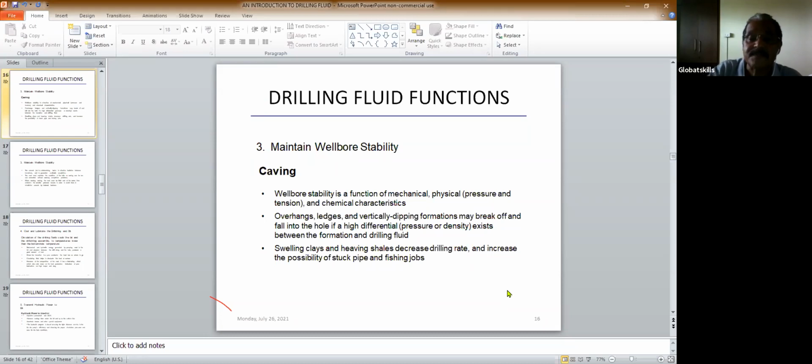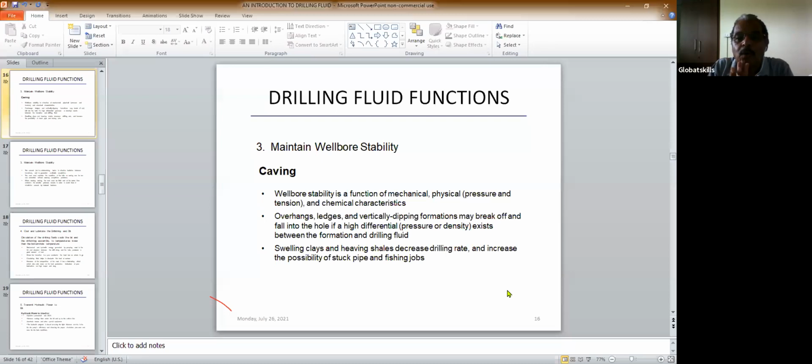You see what happens. What is caving? First thing is, what is caving? When you drill the hole, you drill the formation, the sides of the formations are there, and there are some formations which have a tendency to fall down. It can't hold. So when the formation cuttings fall down into the hole, that is called caving.